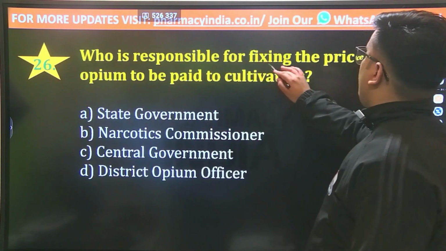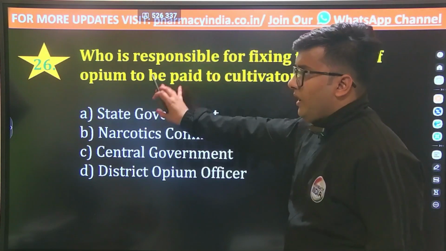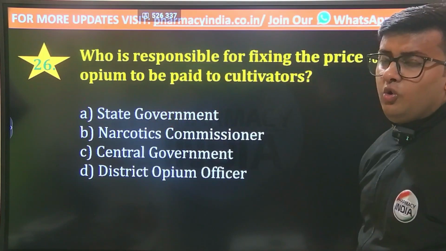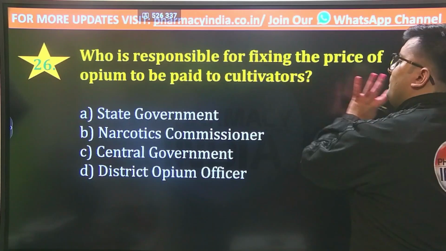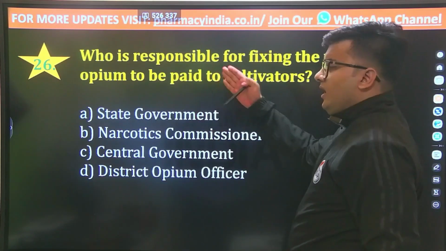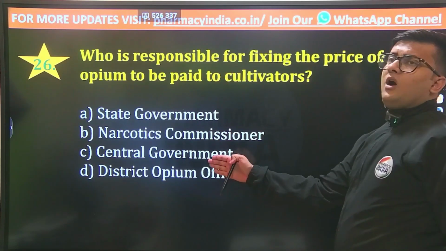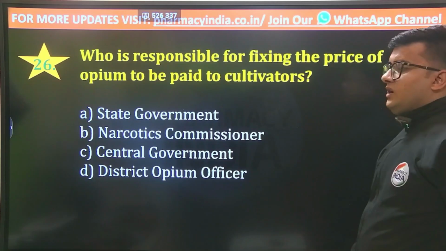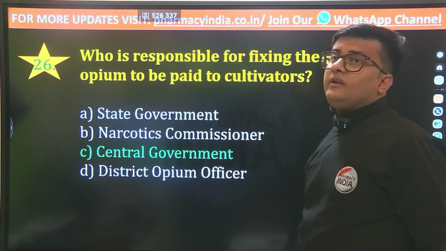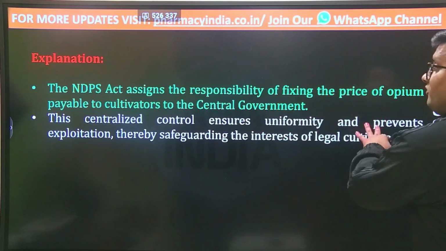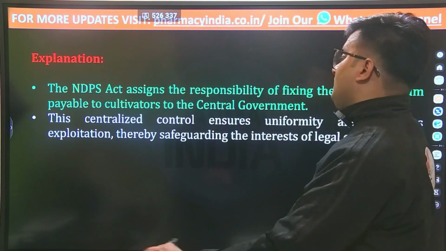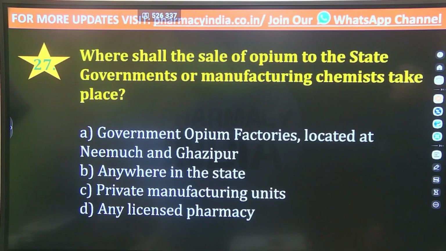Who is responsible for fixing the price of opium to be paid to cultivators? State government, narcotic commissioner, central government, district opium officer. And the right answer is central government. Central government has the responsibility of fixing the price of opium payable to the cultivators.